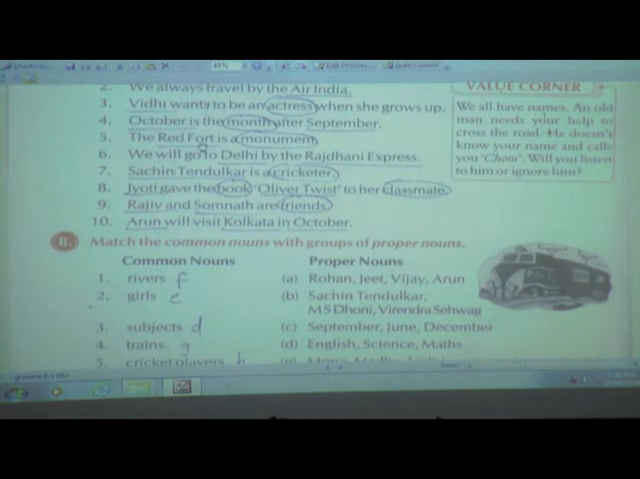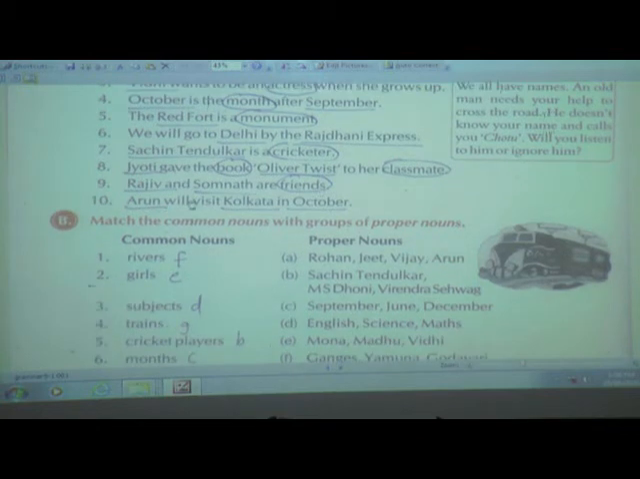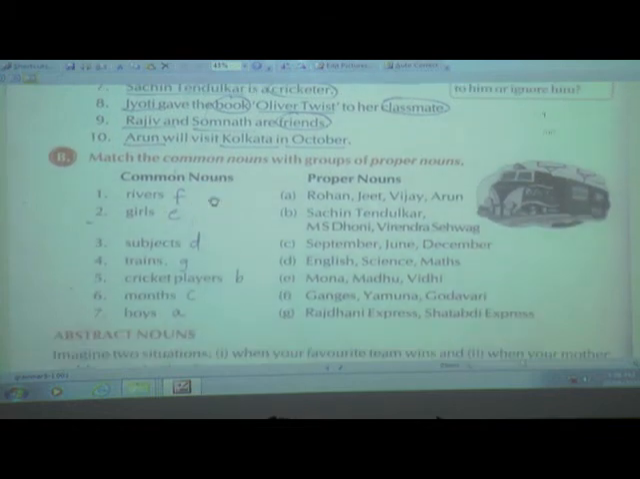Red Fort, proper noun. Monument, common noun. Delhi and Rajdhani Express, proper noun. Sachin Tendulkar, proper noun. Cricketer, common noun. Jyoti, Oliver Twist, proper noun. Book and classmate, common noun. Rajiv and Somnath, proper noun. Friends, common noun. Then Arun, Kolkata and October, they all are the proper nouns.